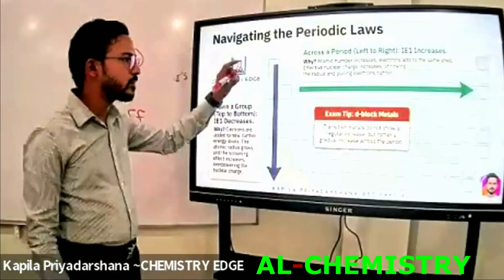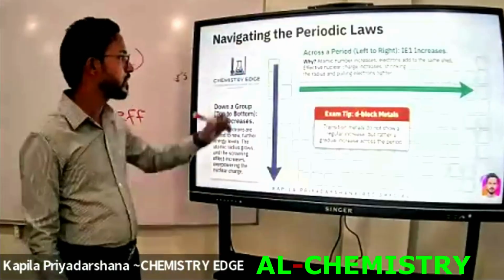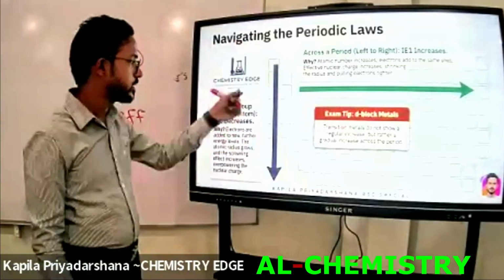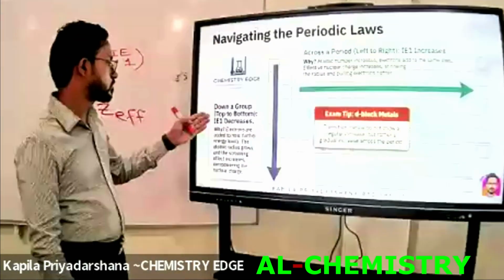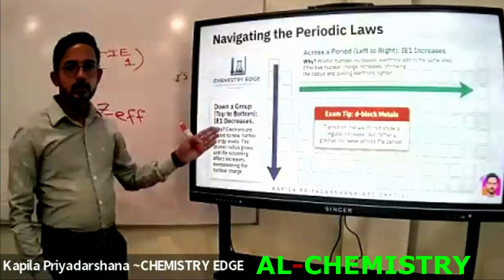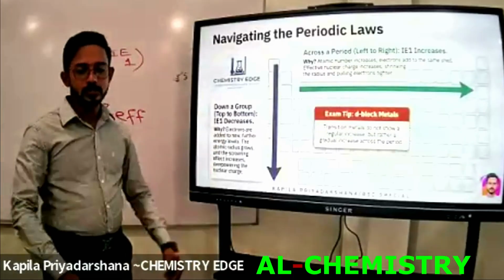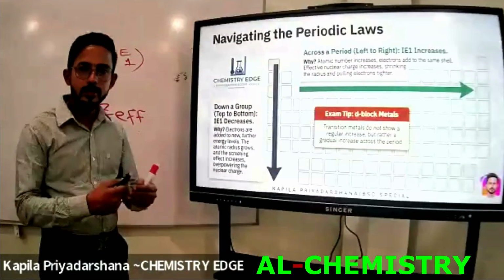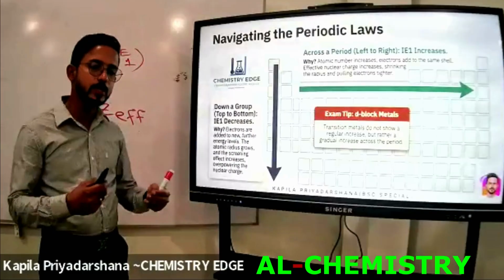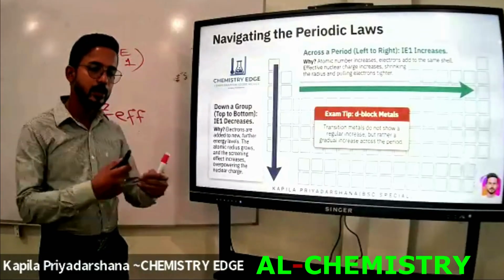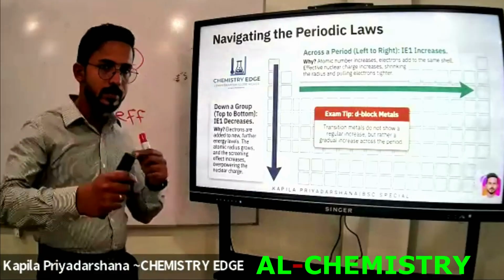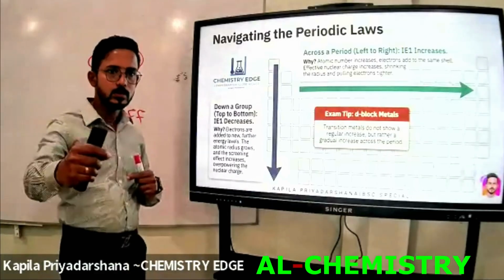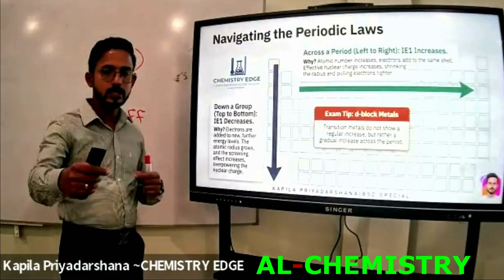Then the opposite process happens when we go from top to bottom in each group. The reason is that from top to bottom, the atomic radius increases. If the atomic radius increases, the attraction forces between the nucleus and the valence shell electrons decrease.